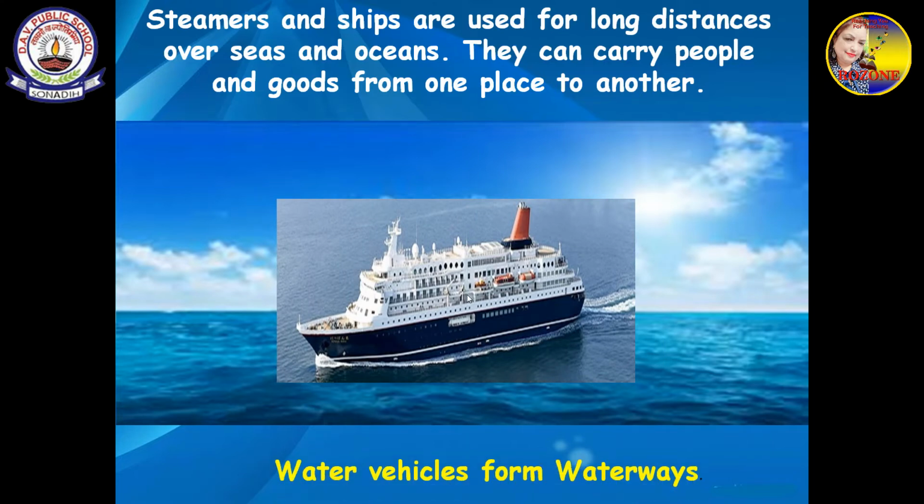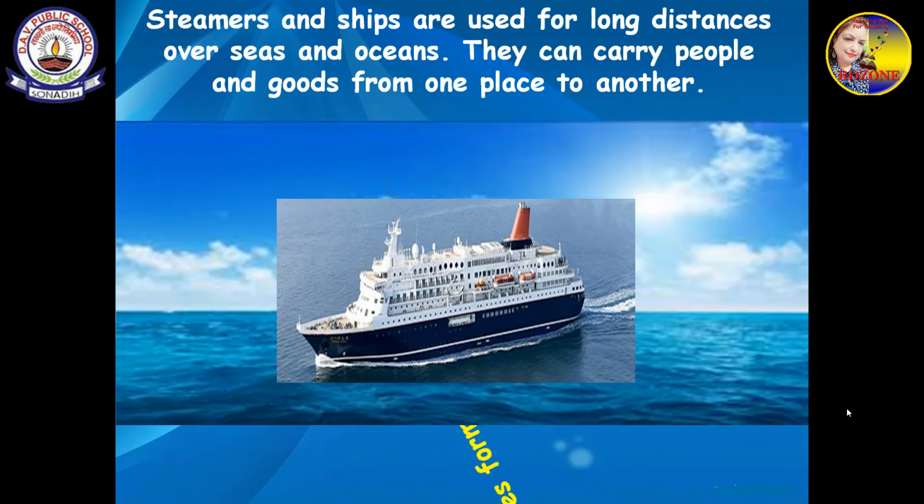Even these waterways carry people and all the luggage, the big tons of goods that we have to send to other countries and other places. We send by the what? Waterways. Water vehicles form waterways. These are called waterways. Water vehicles.